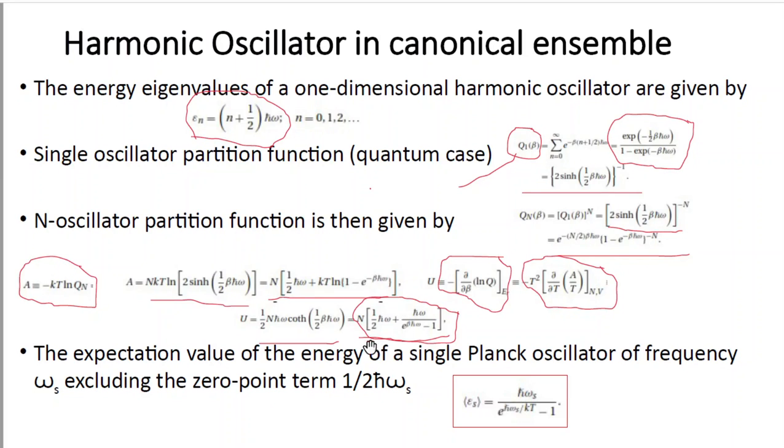So if you exclude this first term, that is the zero point energy, and if you want to calculate the energy of a single Planck oscillator, then you have to divide the expression by capital N. Ultimately you will obtain the value of the energy, that means the second term divided by capital N. So this expectation value of the energy will become H cut omega s divided by e to the power H cut omega s by kT minus 1.